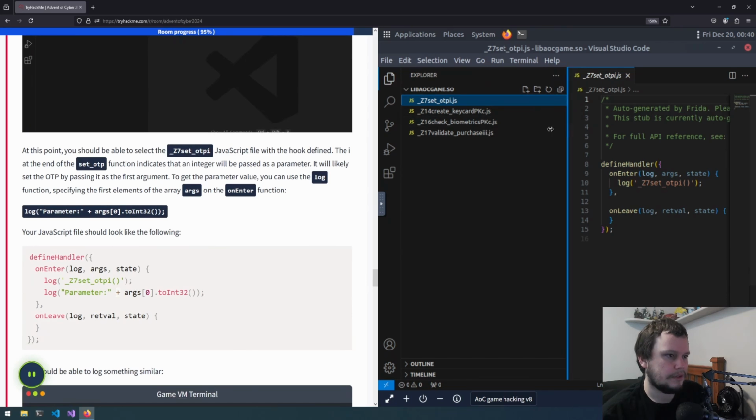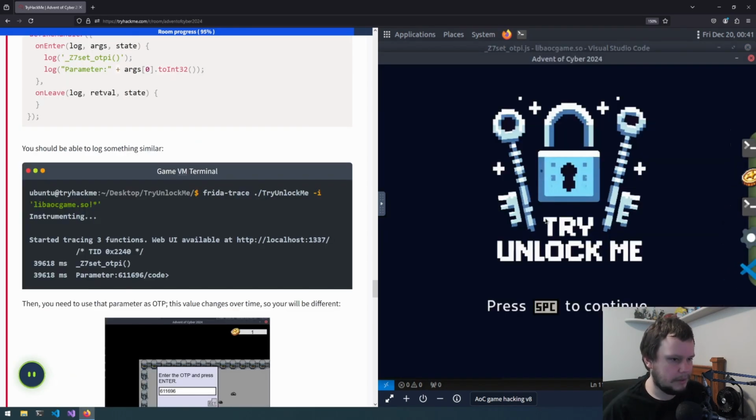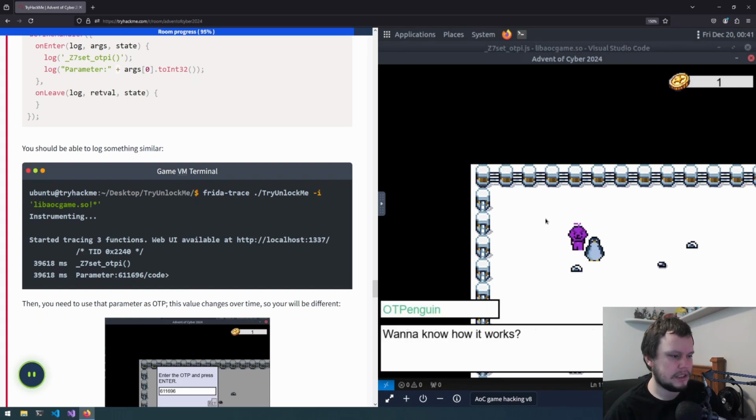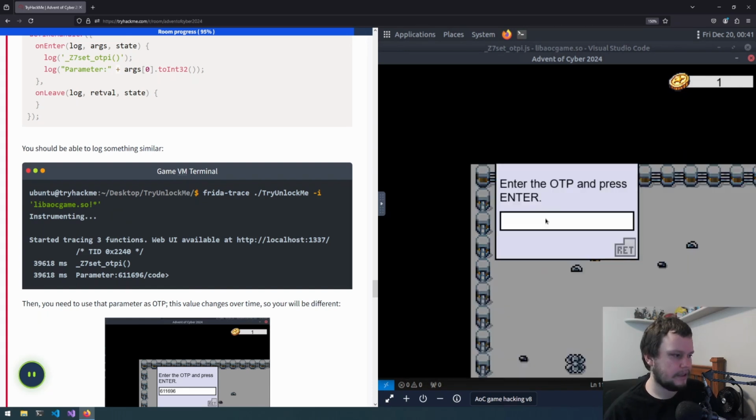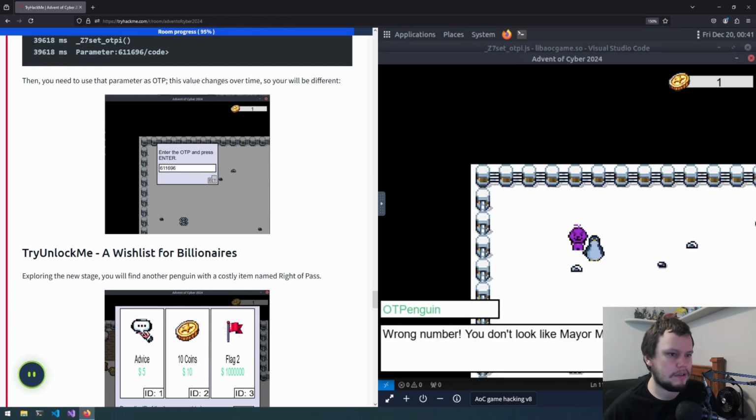So if we first shrink this, we can then add log parameter and add the args, the first argument, and convert to int32. So if we go to the game here, we move around to this guy, spam space to get to the thing again, and we can, let's say, just enter the same number that they did. Let's take a look at the terminal.